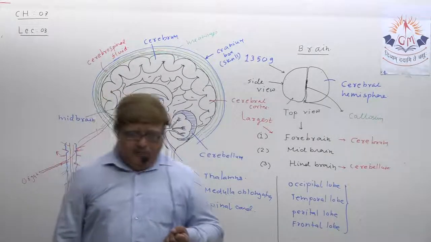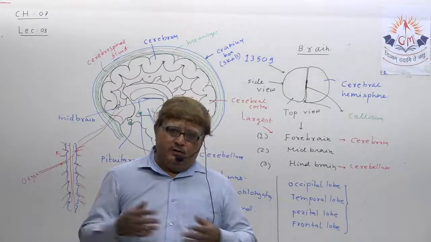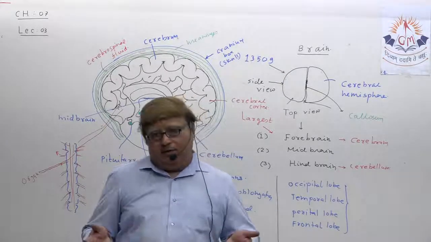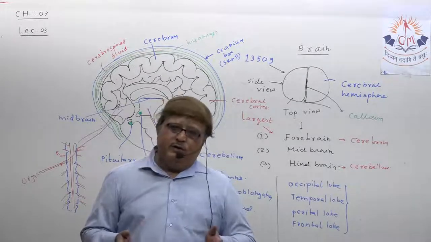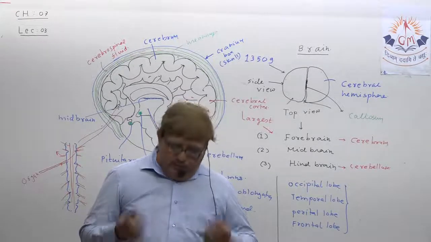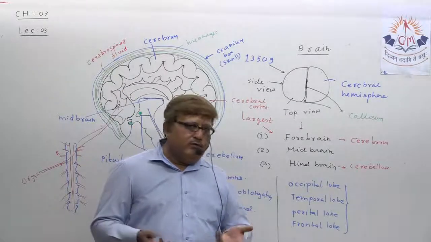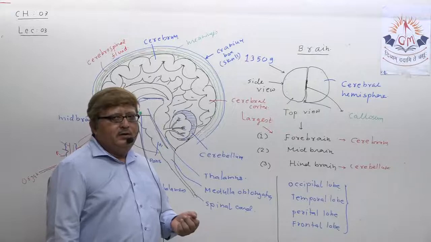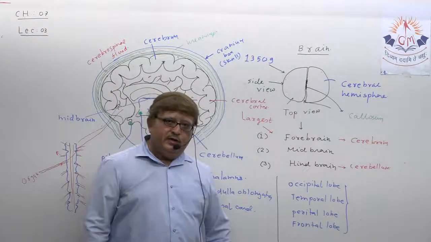I mentioned all the activities that you know: swallowing, coughing, sneezing, vomiting, peristaltic movement of the alimentary canal, heartbeat, blood pressure, and even secretion of saliva is also supported by it. So any injury to the medulla oblongata may result in sure death.